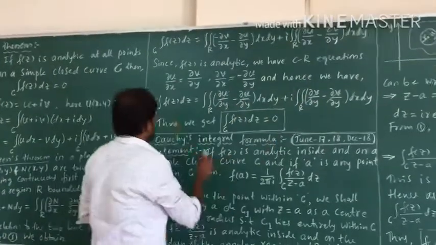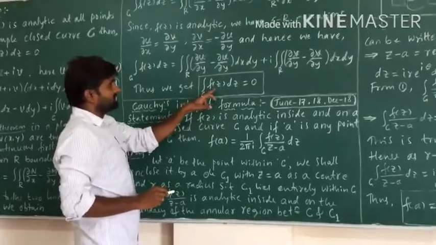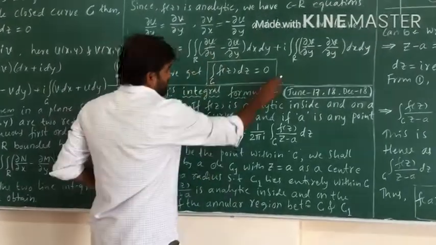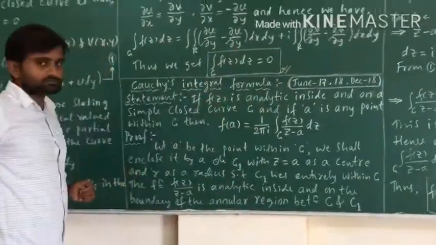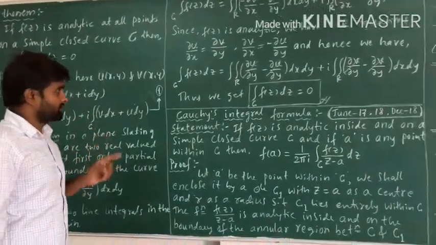Both are 0, so the integral over C of f of z dz is 0. This is the proof of Cauchy's theorem.